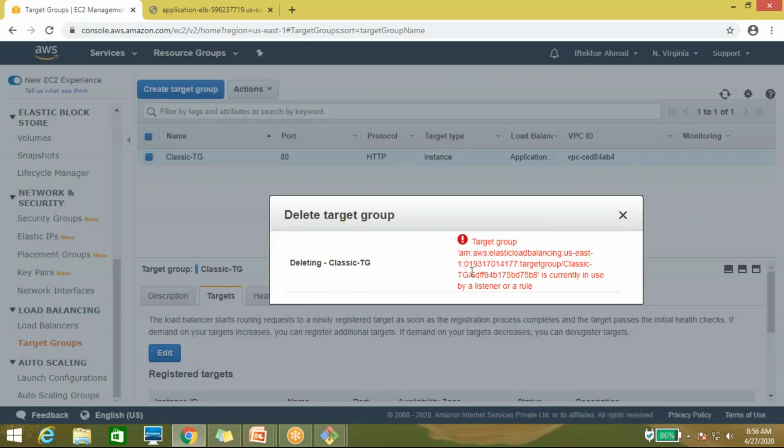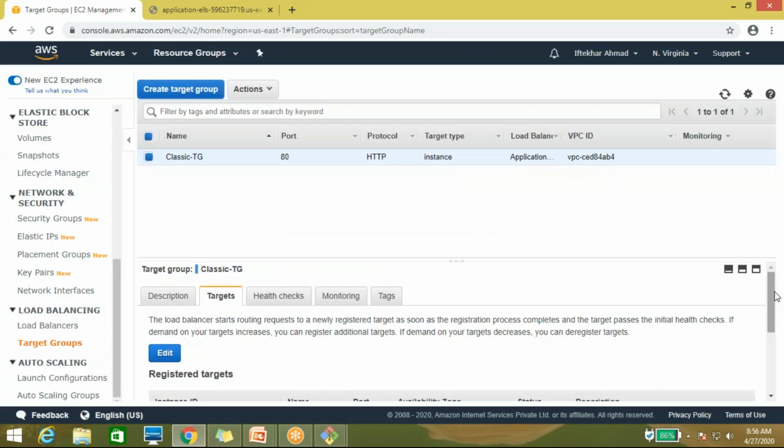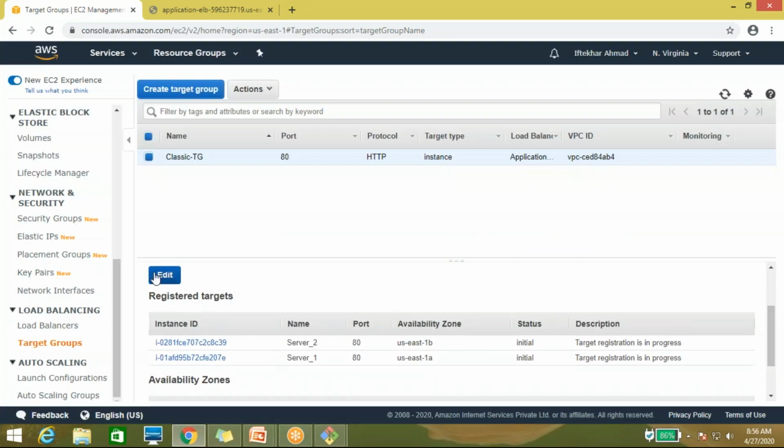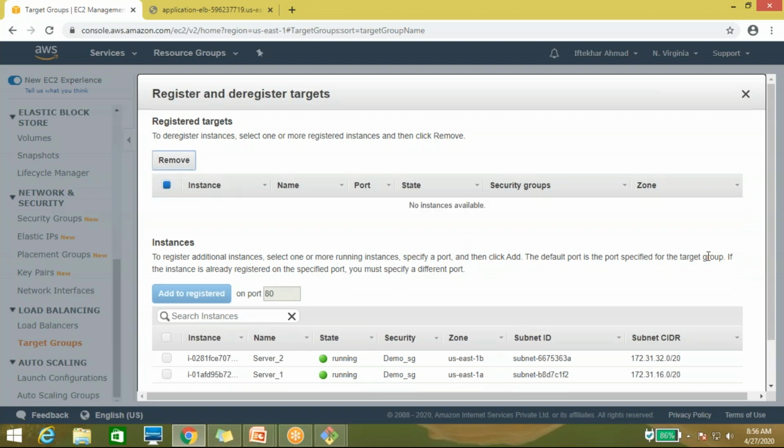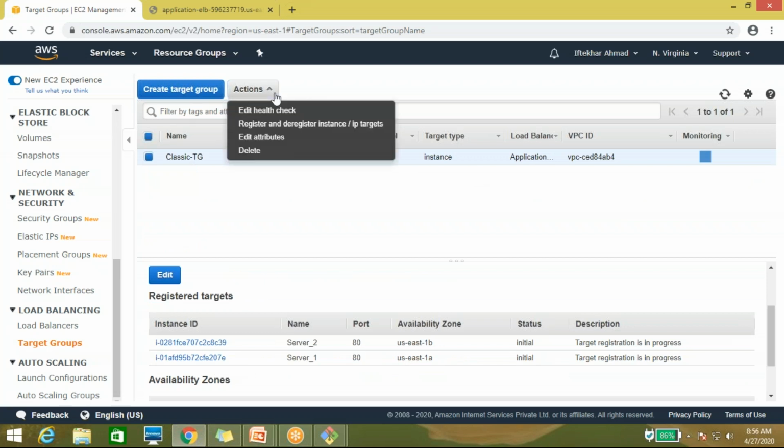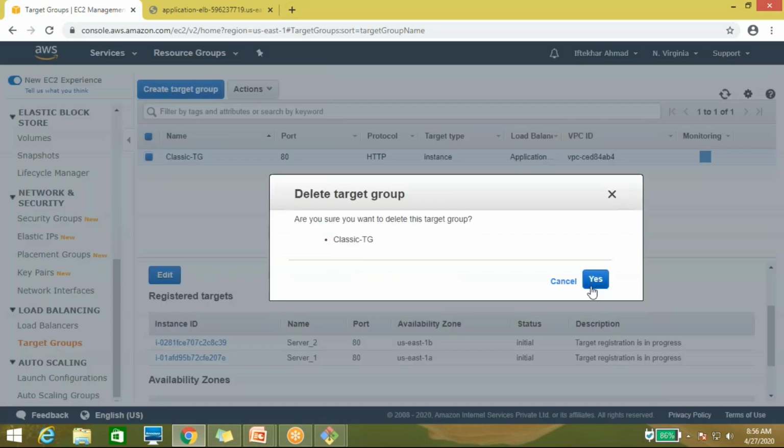Delete target group, classic, AWS Elastic Load Balancing, used by listener or rule. Let me remove it. I have removed it. Delete.